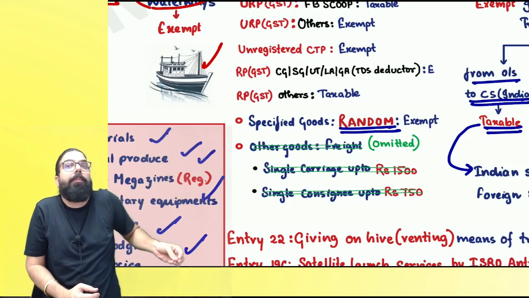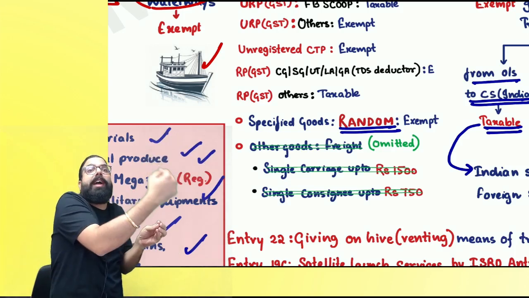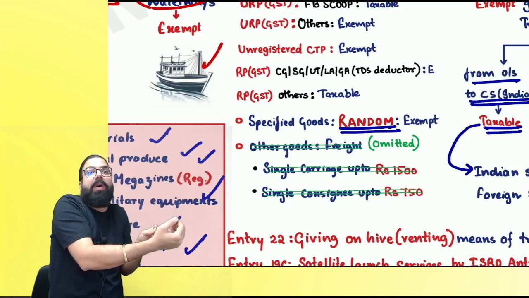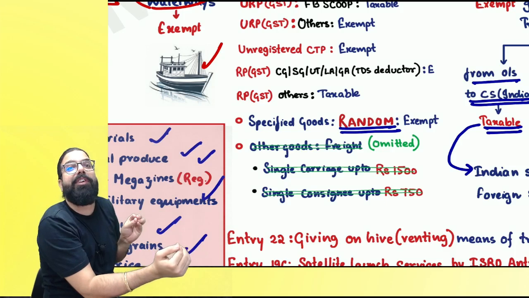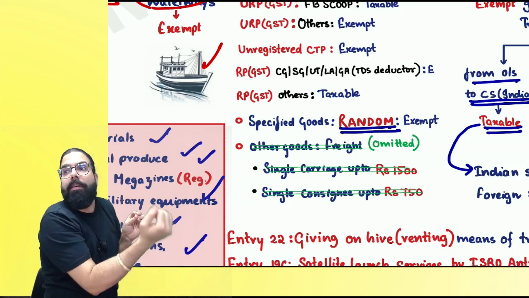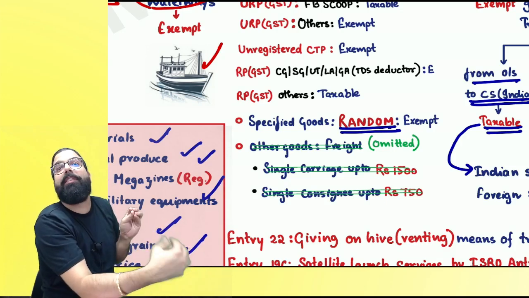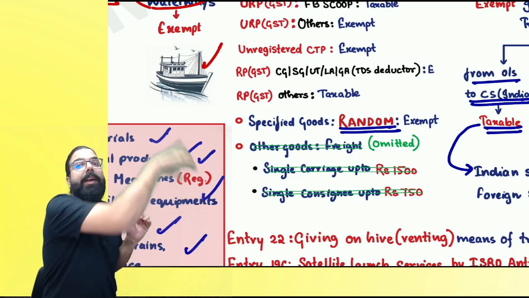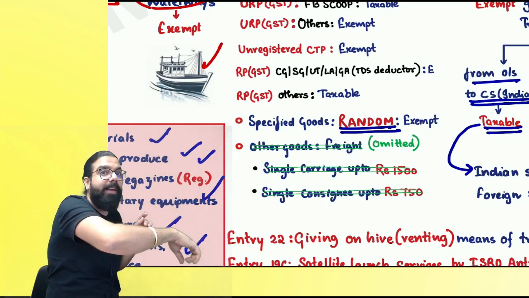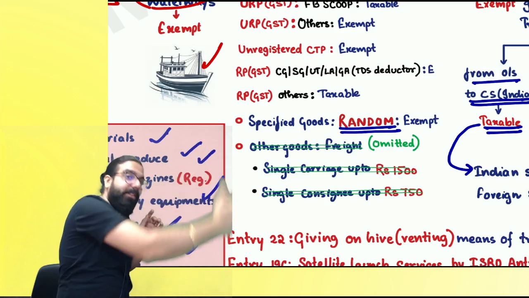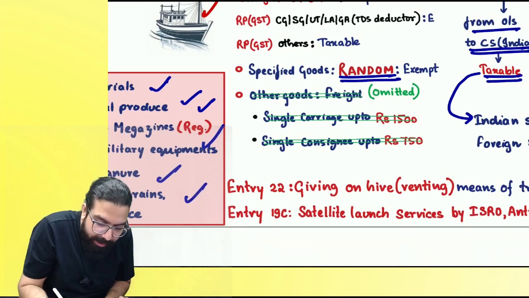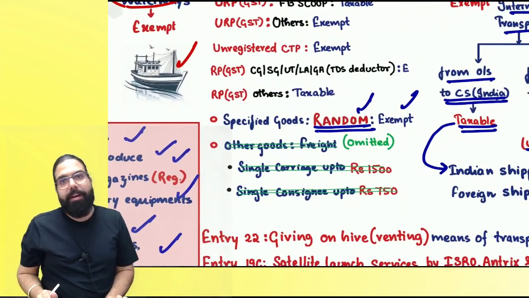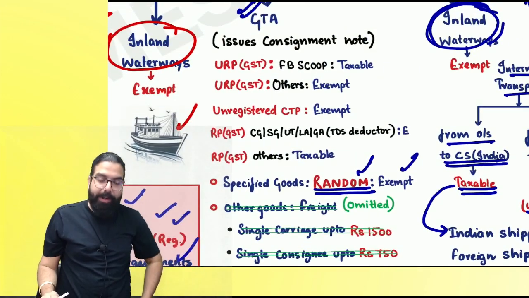GTA giving to unregistered person, factory, body corporate, society, cooperative society, partnership firm, RCM or forward charge. GTA giving to unregistered CTP, exempt. GTA giving to other unregistered person, exempt. Where it was exempt, you leave it. Wherever it is taxable under RCM or 12 or 5% forward charge, there you have to see that if it is random item, it shall be exempted. Are we clear, everyone? Can I go ahead?